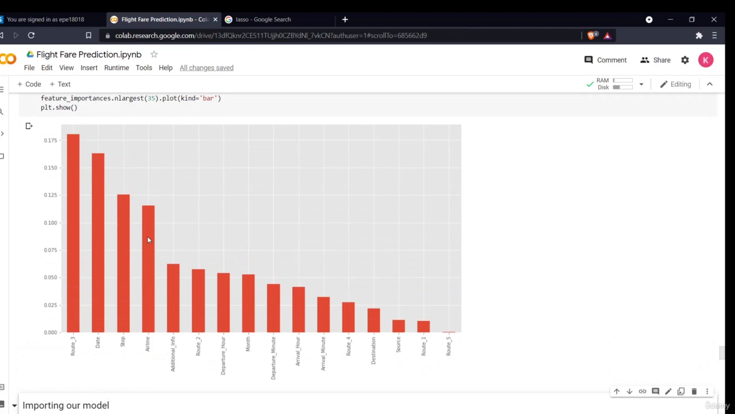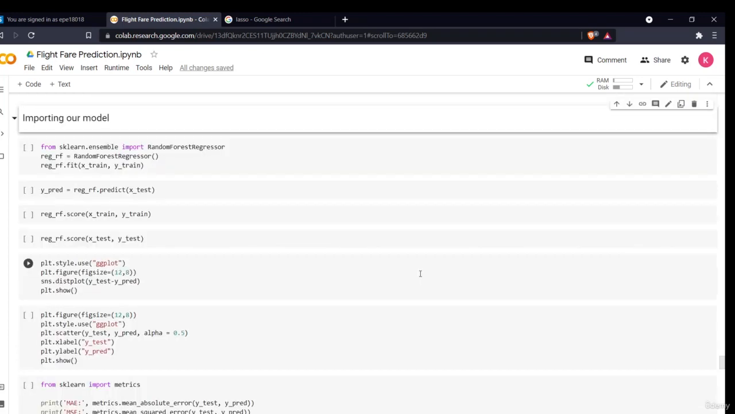Now in the next section, we'll be building our model using a machine learning technique. Hello all, welcome to our next section. In this section, we'll finally build a model using a machine learning algorithm, and the algorithm we'll be using in this case is the random forest regressor. In case you don't know, random forest is basically an ensemble technique.